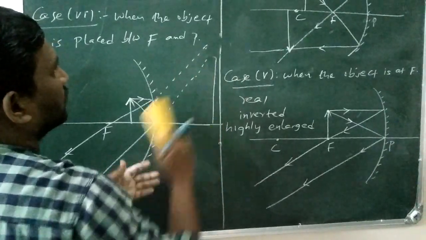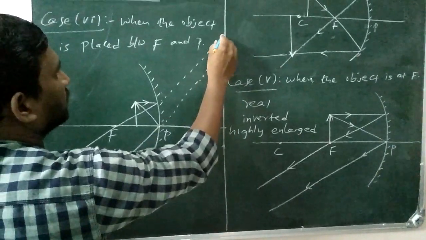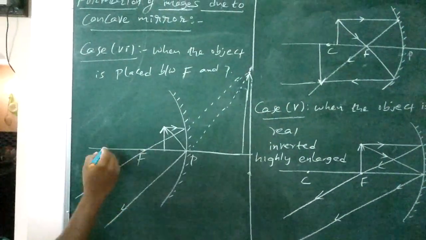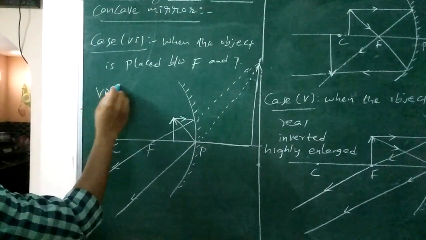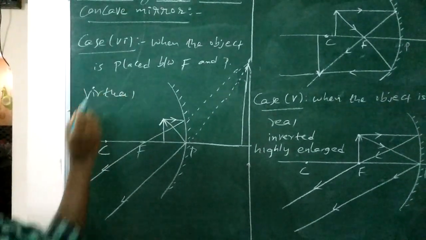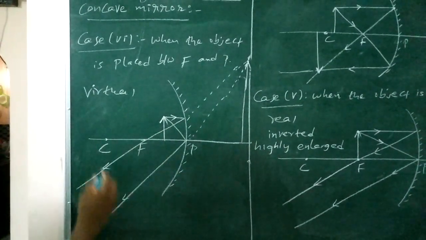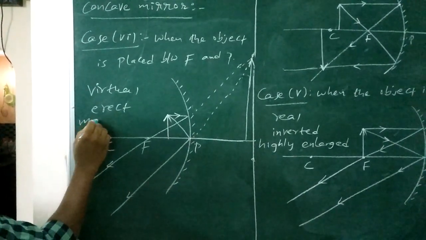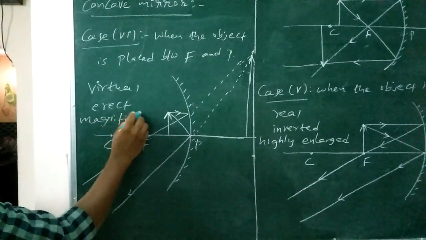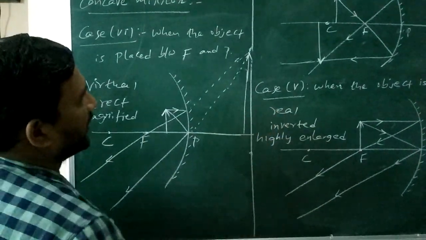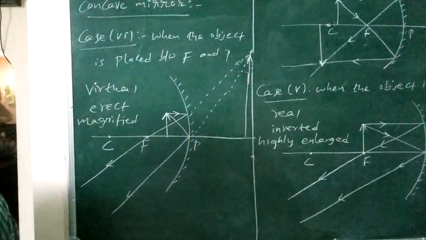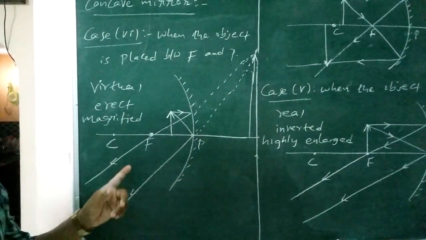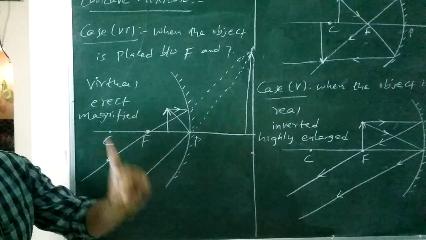Look at the figure here clearly. The image is magnified and virtual. The nature of the image is virtual, erect or upright, and magnified, and it is formed behind the concave mirror when the object is placed between focus and pole of the mirror.